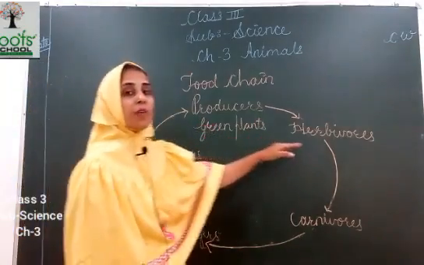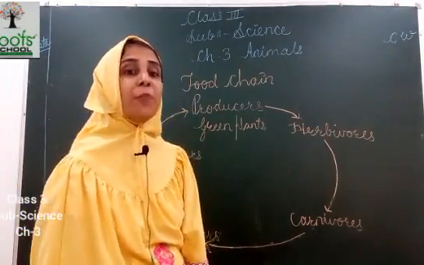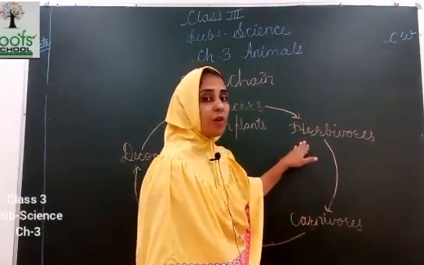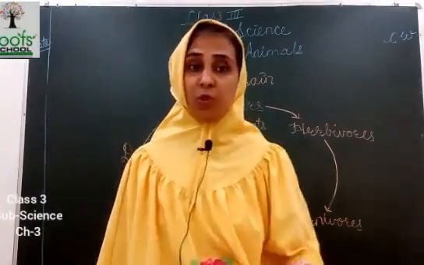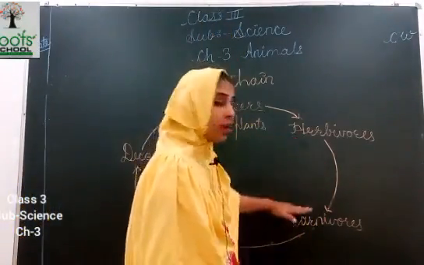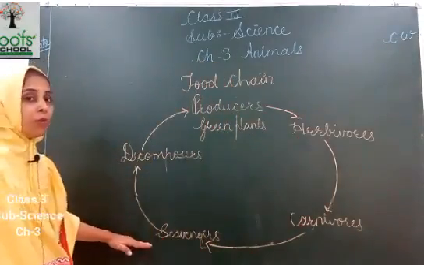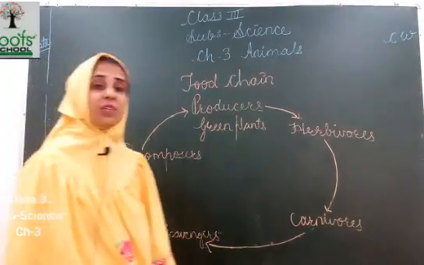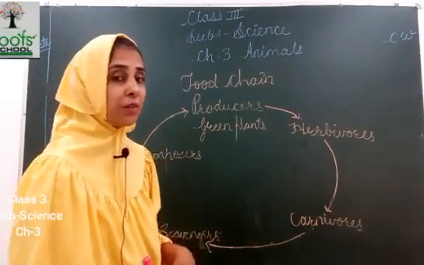They are eaten by herbivorous animals. Now, herbivorous animals are eaten by carnivorous animals, because they eat only animals. Now, carnivorous animals are eaten by scavengers, which eat dead and decaying matter.